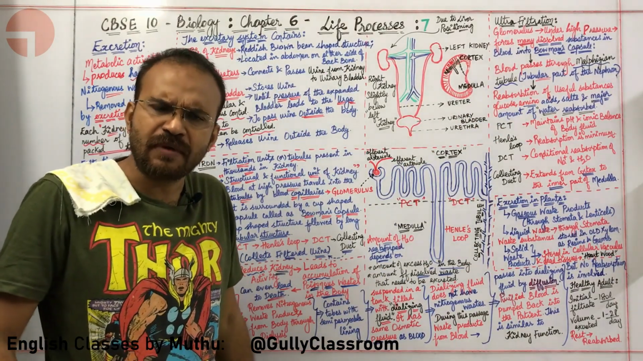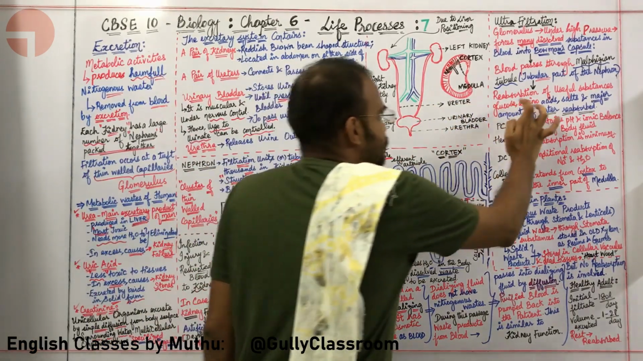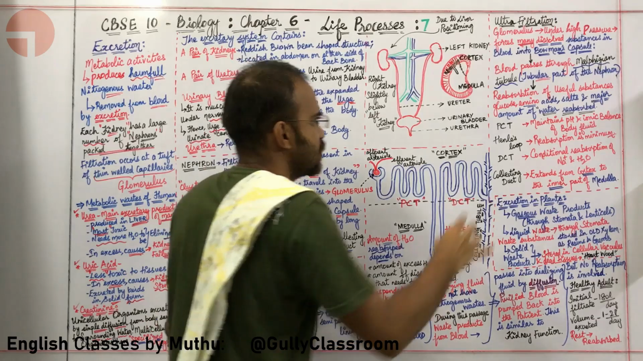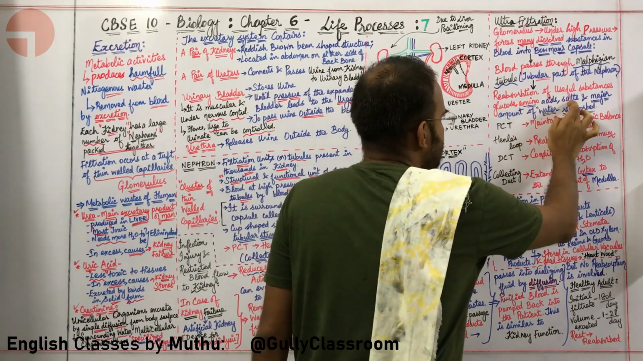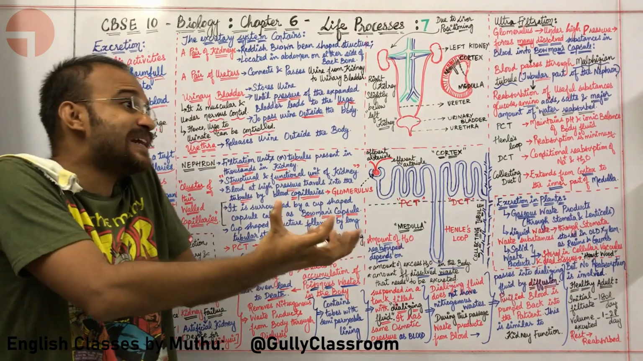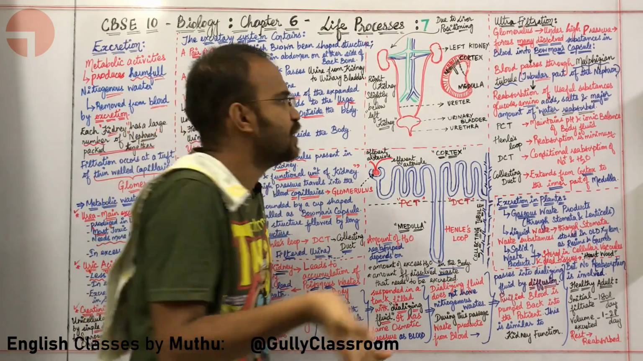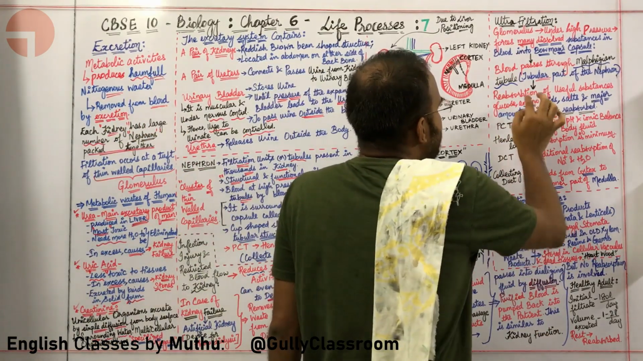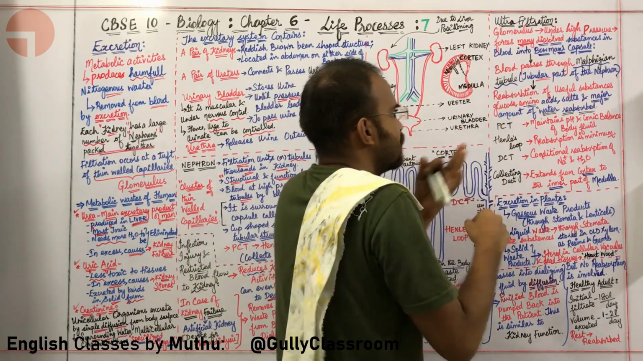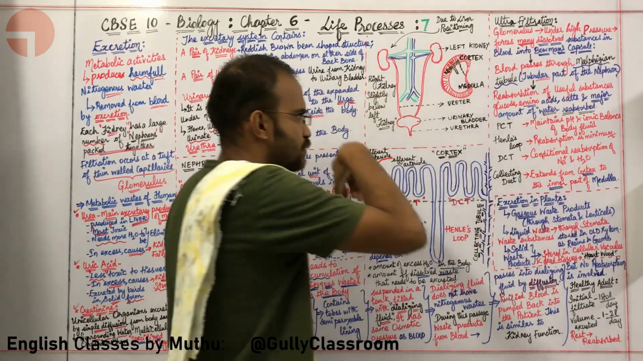What is happening in the Malpighian tubule? Selective reabsorption of useful substances. What kind of useful substances? Glucose, amino acids, salts, and a major amount of water. I just told you reabsorption of about 178 liters of water will happen. So that will also happen. Glucose, amino acids, salts, and a major amount of water are reabsorbed.